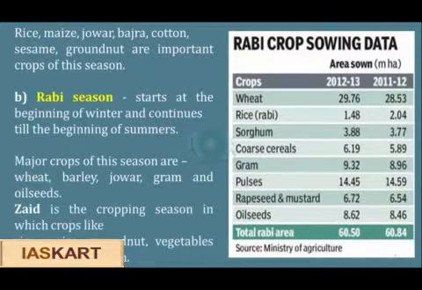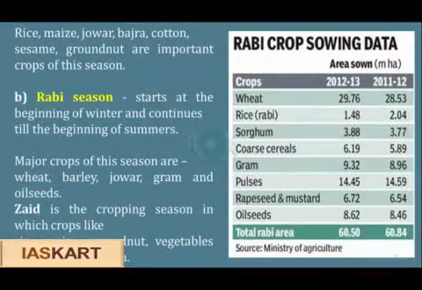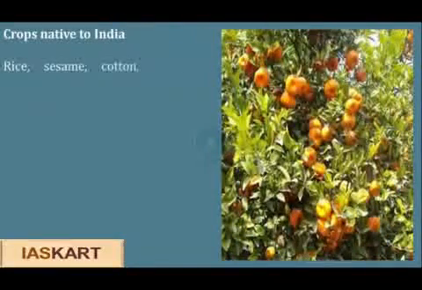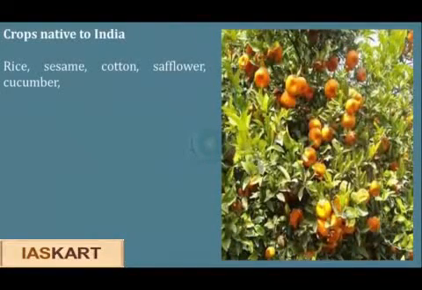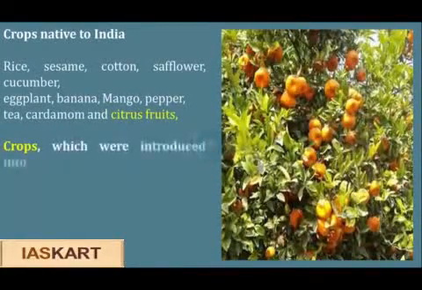The last season, that is Zaid, is the cropping season in which crops like rice, maize, groundnut, vegetables and fruits are grown. Crops native to India: rice, sesame, cotton, safflower, cucumber, eggplant, banana, mango, pepper, tea, cardamom and citrus fruits